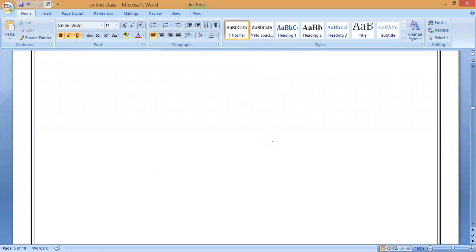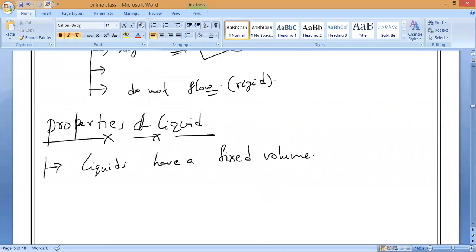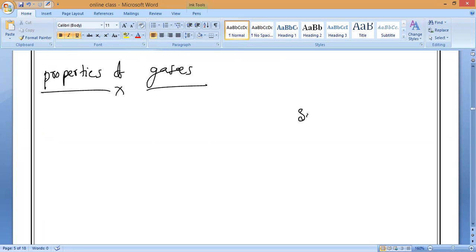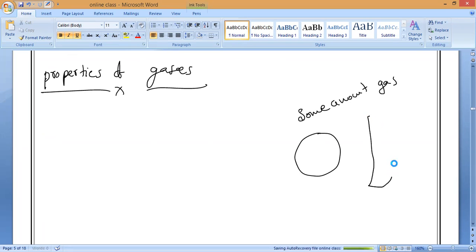So properties of liquids are over. Now, how many properties of liquids, Tanishka? 5 properties. Do you remember? Next, we are going to study properties of gases. Now, let us take some amount of gas, the same amount, understanding? I put it into different kinds of balloons. One is a round balloon, another is like a cylinder, but I keep the same amount of gas. Is the same gas occupying the complete cylinder, the complete shape of the body, or not? Yes, sir.